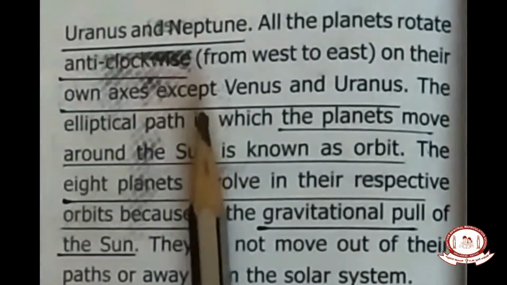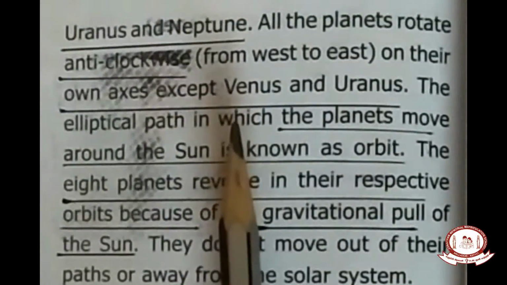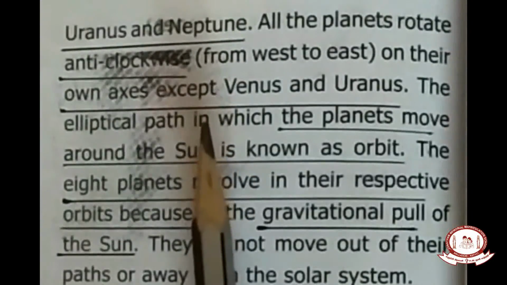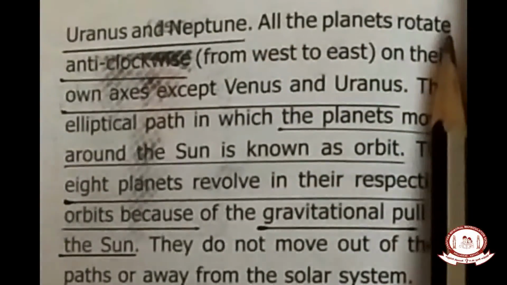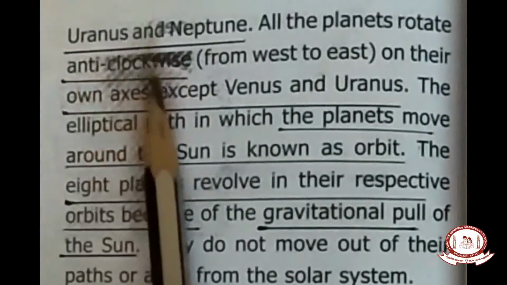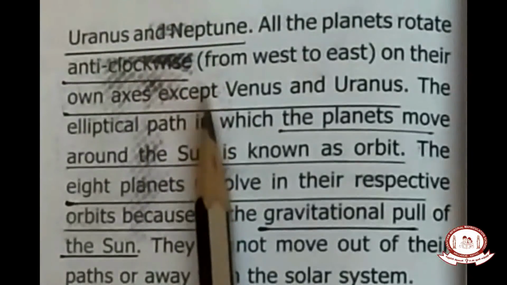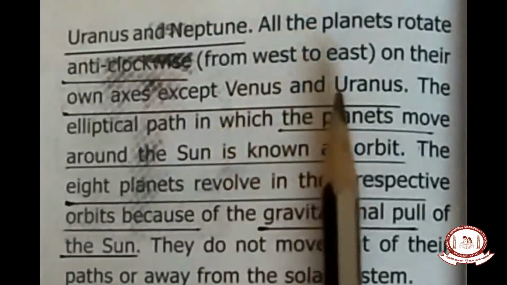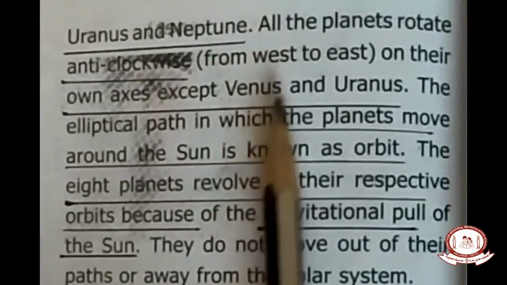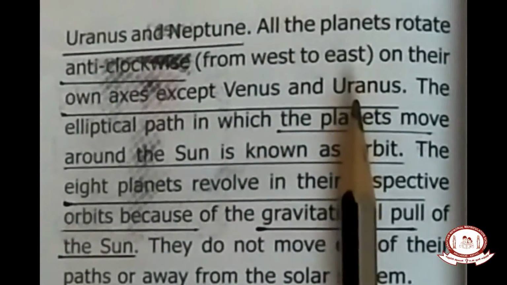That is the anti-clockwise direction. Anti-clockwise means what? From left to right. So all the planets revolve around the Sun in the anti-clockwise direction, except 2 planets, Venus and Uranus. These 2 planets revolve around the Sun in the clockwise direction.